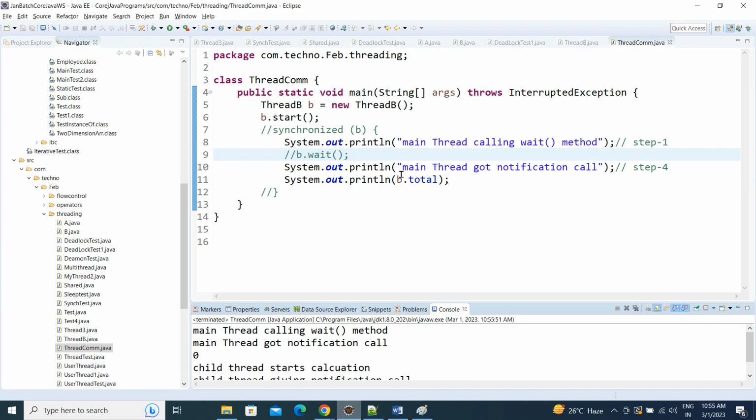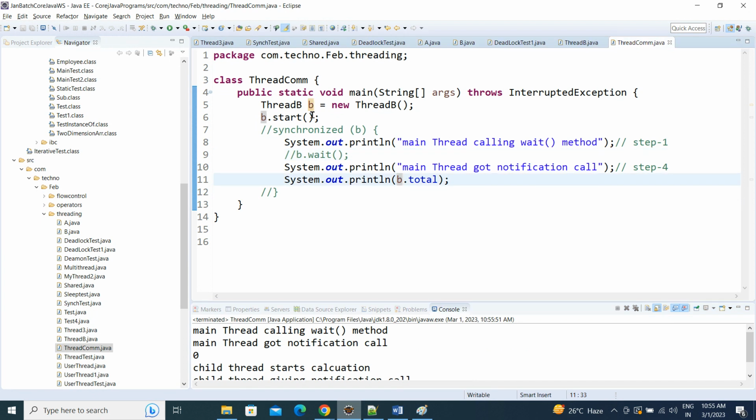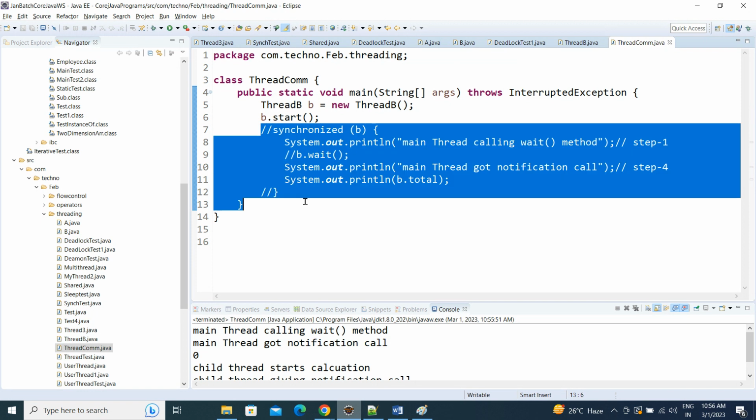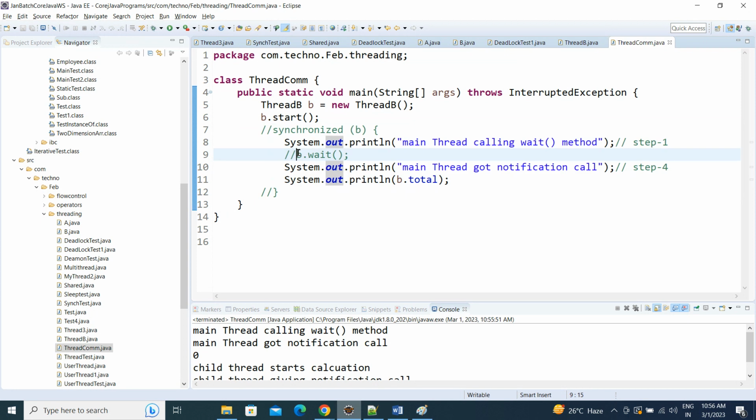What is the task of B? It is going to calculate 0 to 100. That is the work of thread B. Once its work is finished, it should notify the waiting thread, calling it back. If the calculation of 0 to 100 by thread B is not given fully, then wait. If it is given fully, then print that value. If the update from thread B is not there, then go to waiting mode.